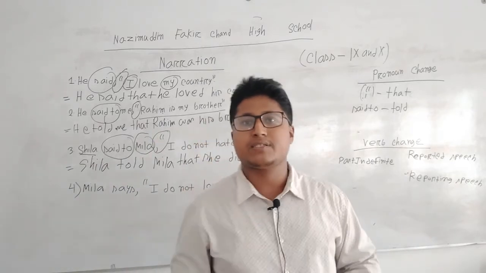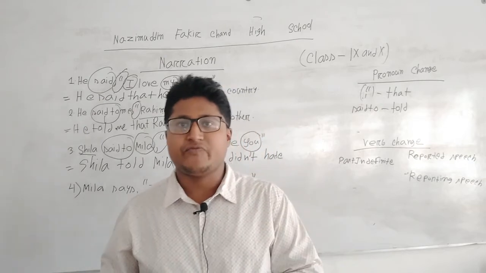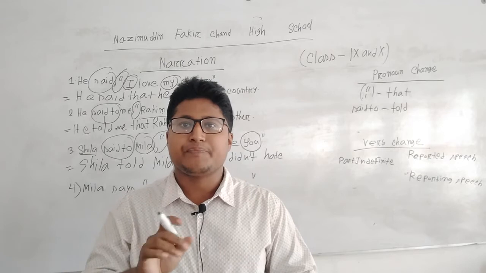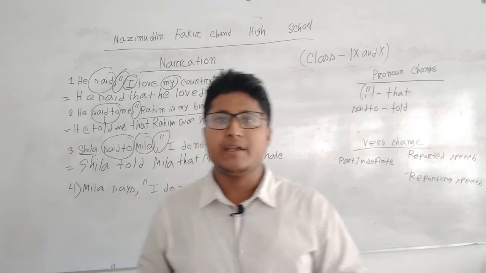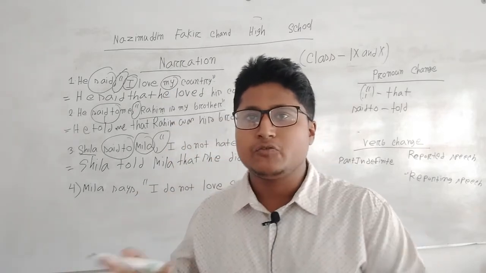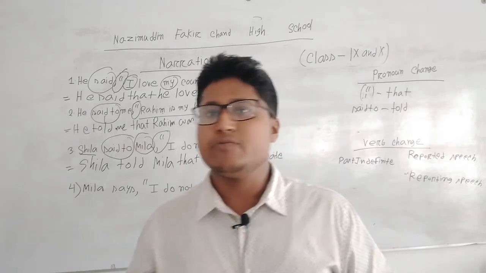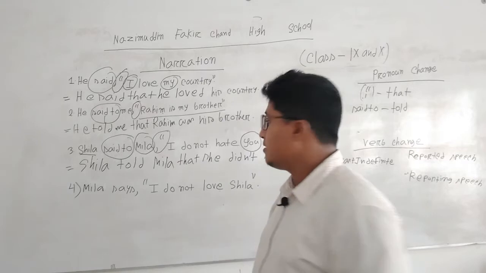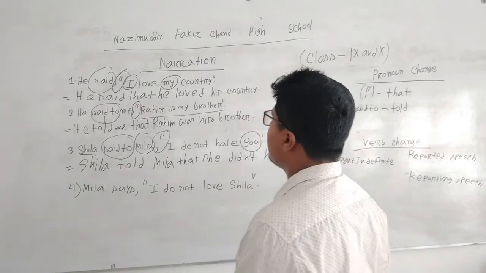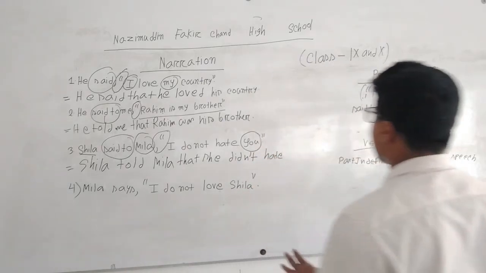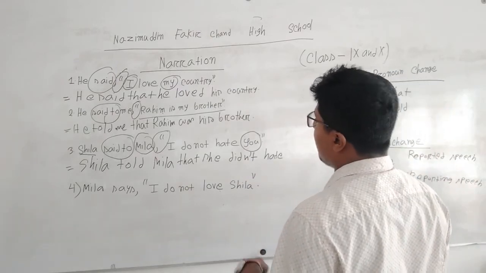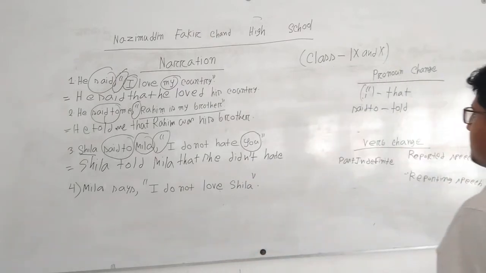Several times students make mistakes with this factor, so they can't realize what the problem is here. If anybody is able to rectify this issue, he or she will be able to solve narration very easily. So now if we focus on "you," its objective form will be "her."